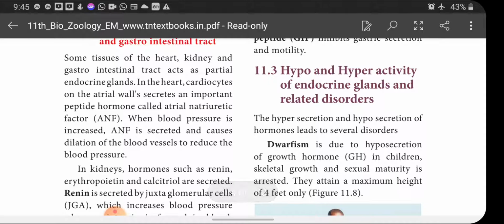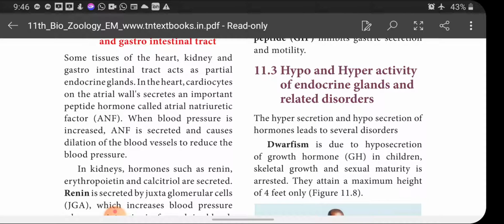Next, hypo and hyperactivity of endocrine glands and related disorders. Hypo means less secretion, hyper means more secretion. When the hormones of the endocrine glands are secreted at normal levels, they maintain the homeostatic condition of our body. But when secretion is below or above normal, it leads to some disorders.